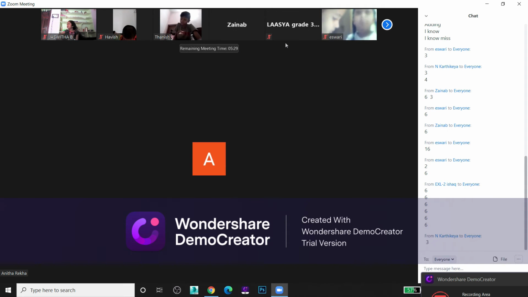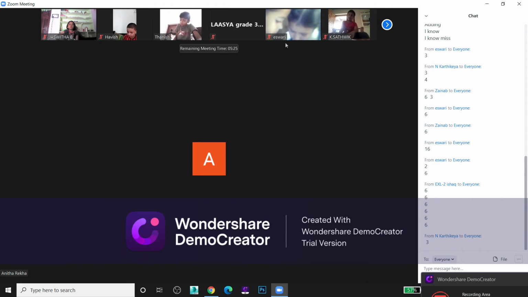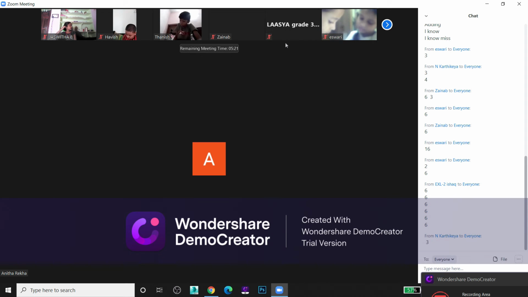Zainab's screen is completed. Good, Zainab. You have to write there, children: 5 into 7 is equal to 35. 5 into 7 is equal to 35. That is a multiplication sentence. If you put the multiplication sign, that is called a multiplication sentence.